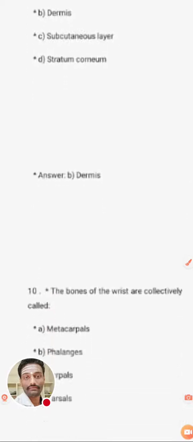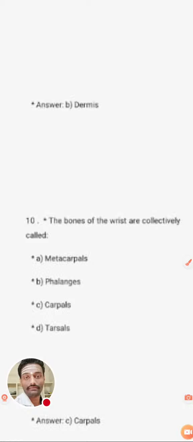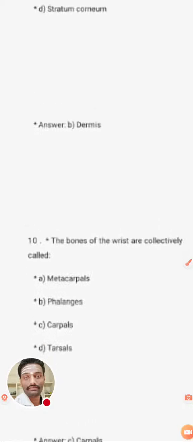And the last question of our today's live stream video is: the bones of the wrist are collectively called as? Option A: metacarpals, phalanges, carpals, and tarsals. If you know the correct answer, write below in the comments. Yes, some are giving the right answer.